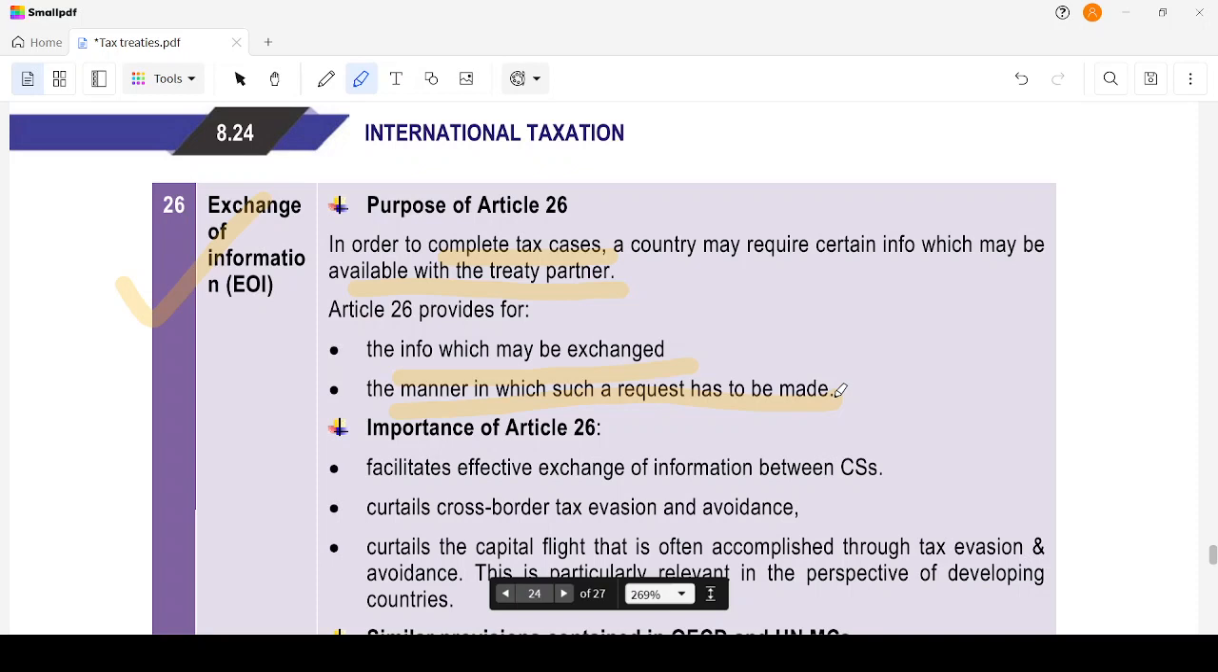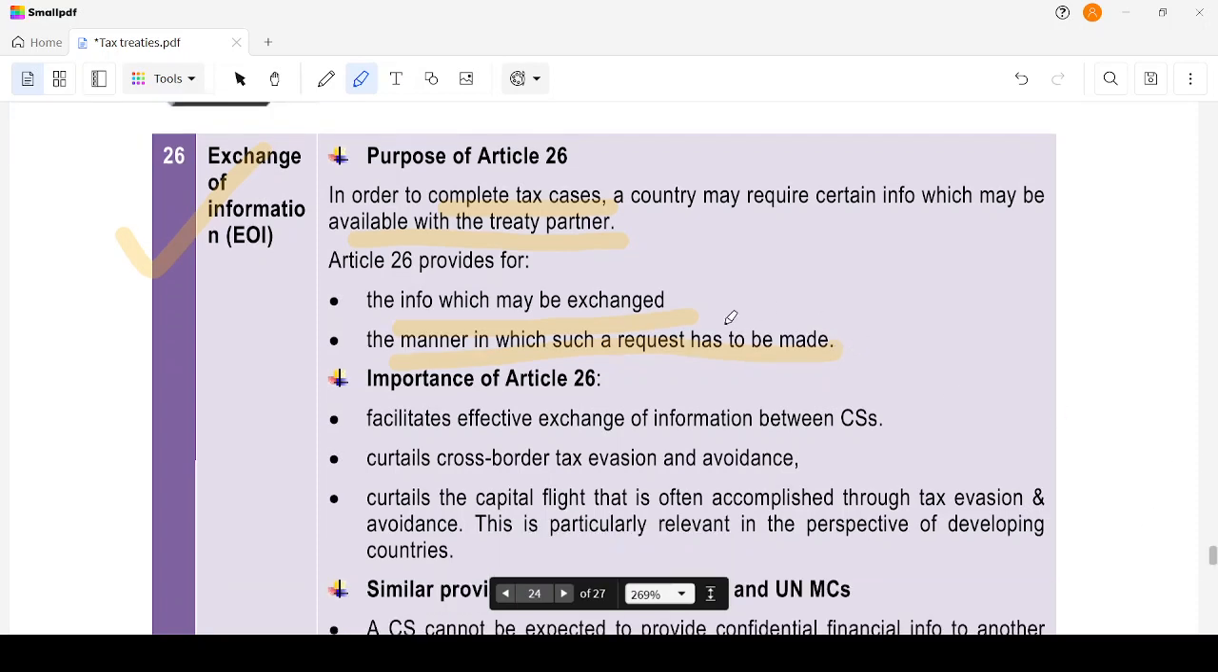What is the purpose of this article? It states what information may be exchanged and the manner in which such a request has to be made. What is the importance of this article? Why is this article there? It facilitates effective communication. It curtails cross-border tax evasion. Once you know what incomes you have, you will be able to reduce or avoid cross-border tax evasion. It curtails capital flight, which is often accomplished through tax evasion.